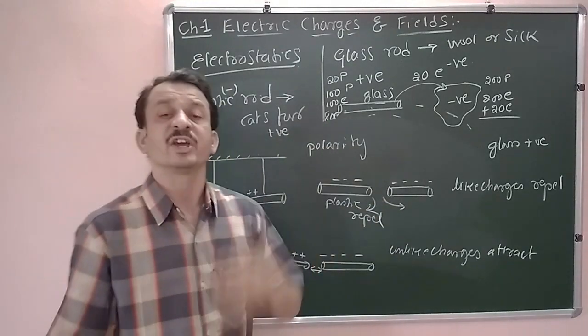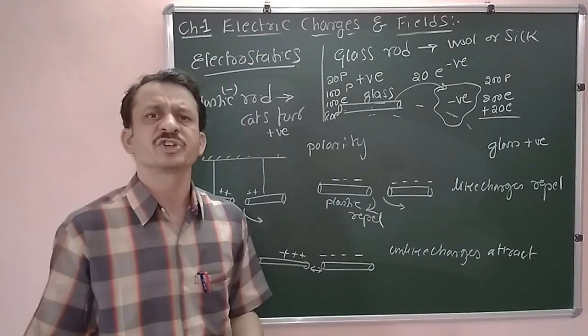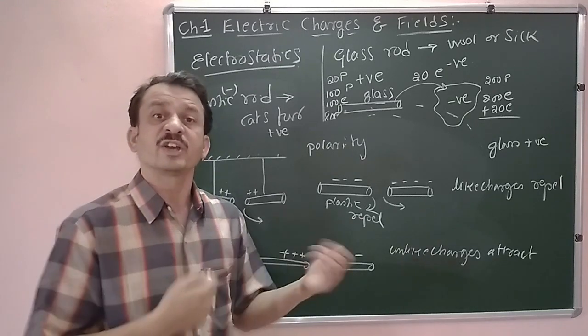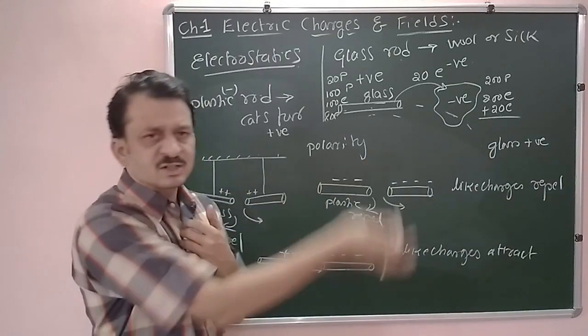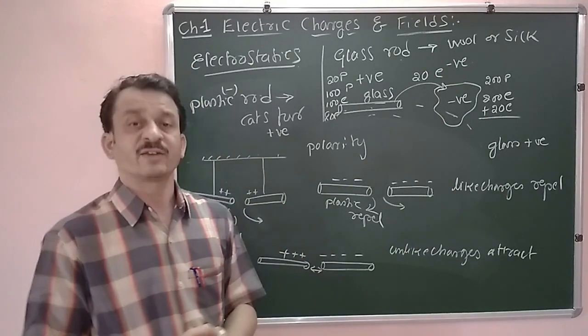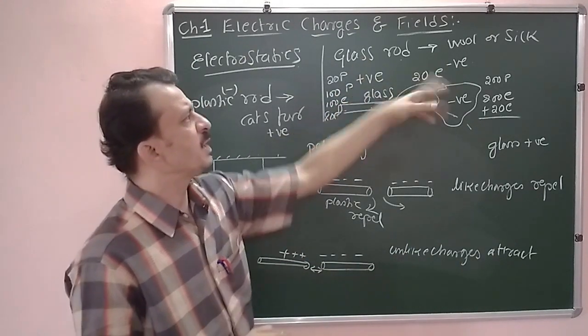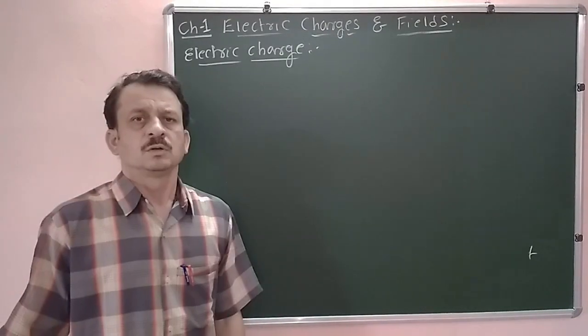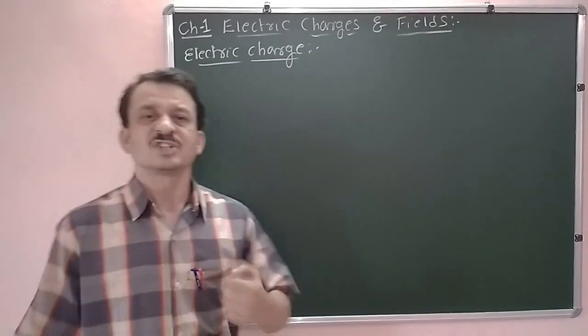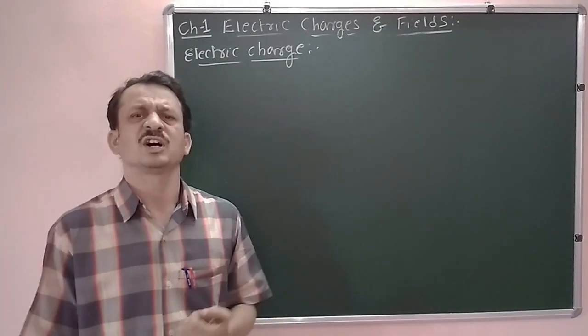In a similar way, if we have a proper combination of two materials and rub them against each other, we get electrification. Then what is electrification? The transferring of excess electrons from one material to another leads to electrification. After rubbing, those materials are said to be electrified. Now let me define electric charge. What is an electric charge?